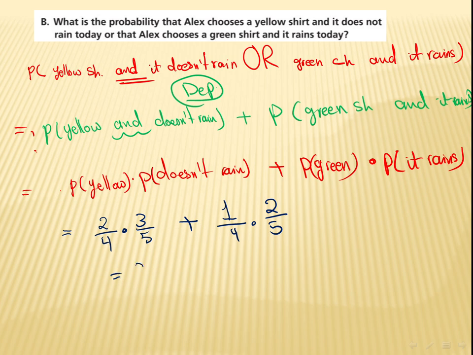So here I have 2 times 3, which is 6, 4 times 5, which is 20, plus 1 out of 4 times 2 out of 5, which is 2 over 20. So it's going to be 6 plus 2, which is 8 over 20. After this, you can just find it using your calculator, and finally it's 40%. Okay.